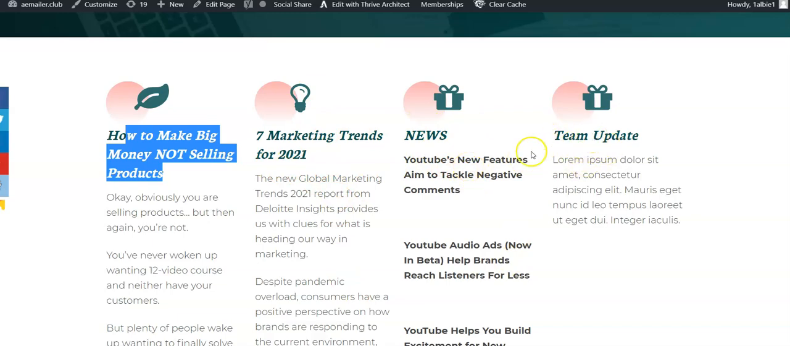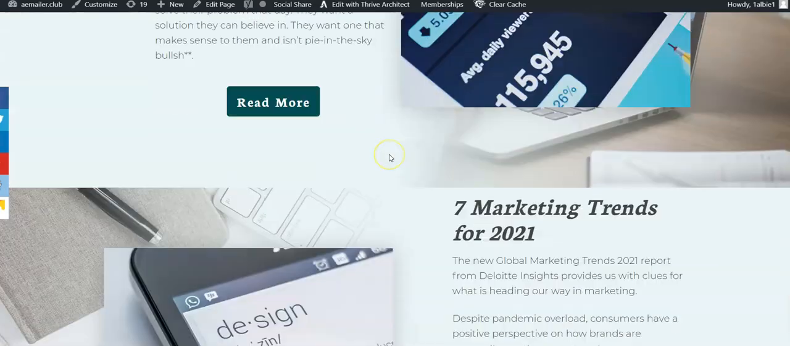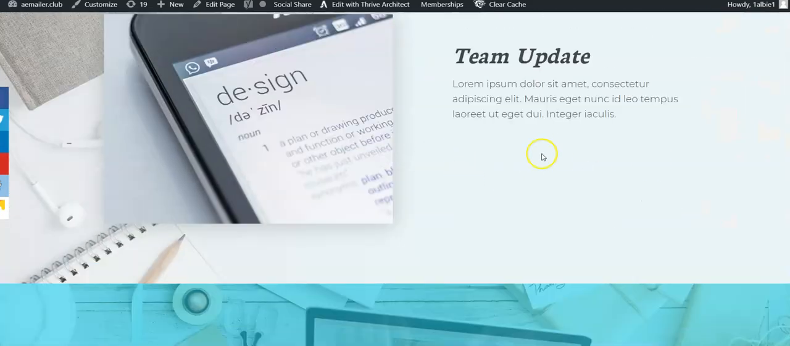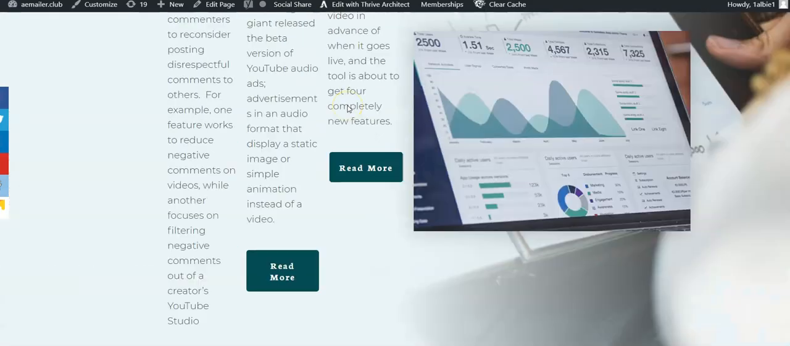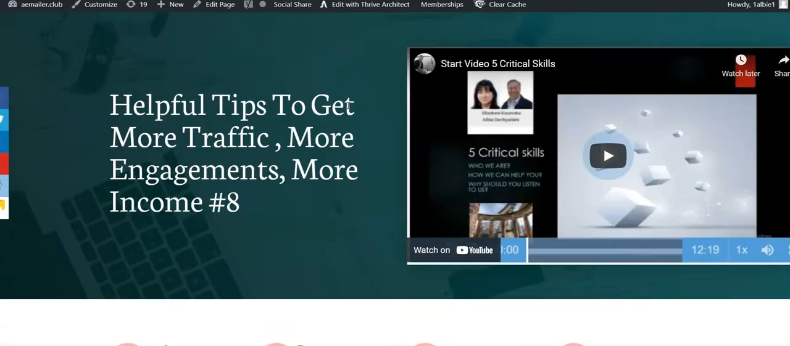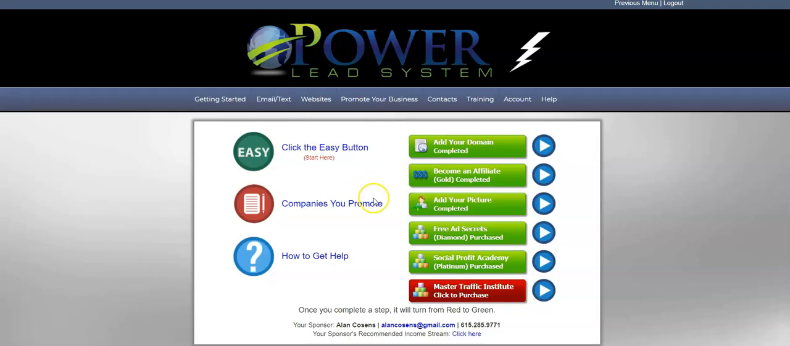And feel free to check out the team update. All you have to do is scroll down to the very end, and there'll be a button right here you can click on to see the team update and what's been happening with either GDI, Prosperity Marketing System, or the Power Lead System. Okay, and I actually want to go into the Power Lead System with you real quick because I have something really awesome to show you about funnels.